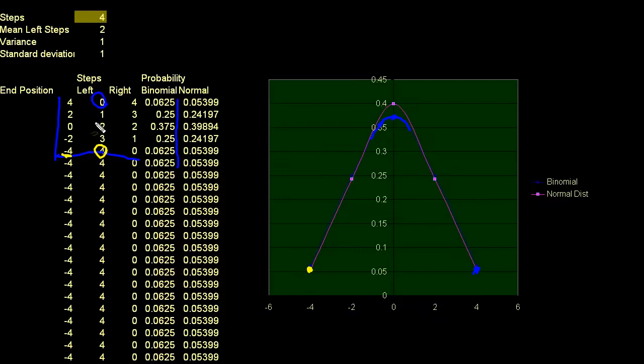If I take an equal amount of both, so that's this scenario, then I'm neutral. I'm just stuck in the middle right here, right? I take 2 steps to the right, and then I take 2 steps to the left, or vice versa. I take 2 steps to the left, and then I take 2 steps right, and I end up right there. And so hopefully that makes a little sense of how this works.